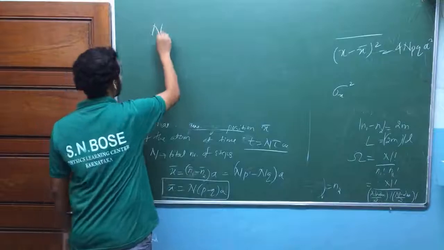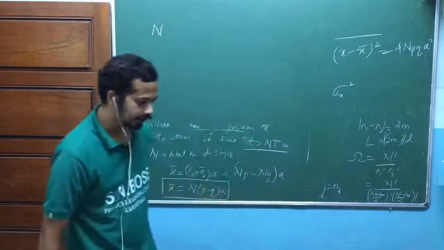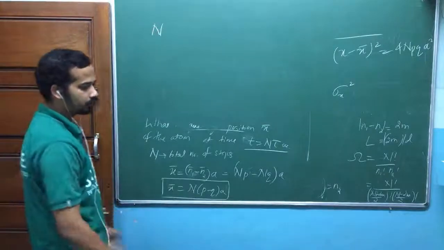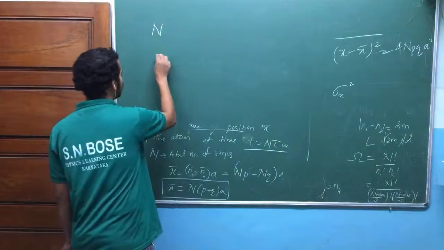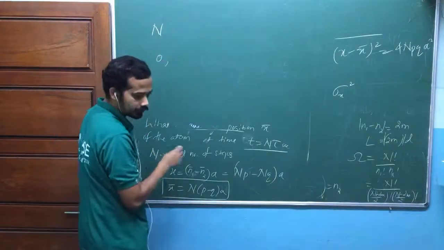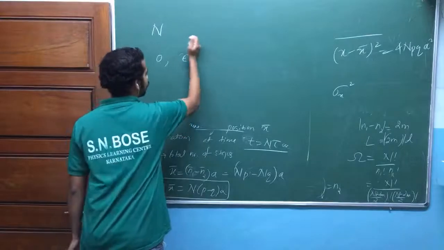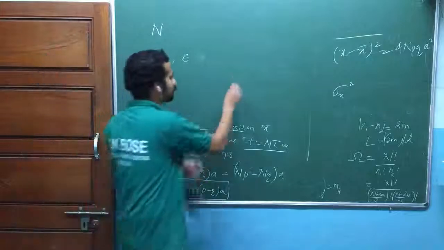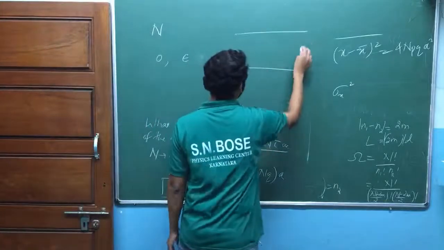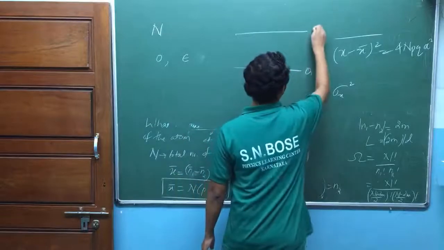So n number of atoms which are fixed at some point. And each atom can have only two non-degenerate energy levels, 0 and E, where E is greater than 0. There are n atoms, each atom can be either in the energy equal to 0 state or the E state.